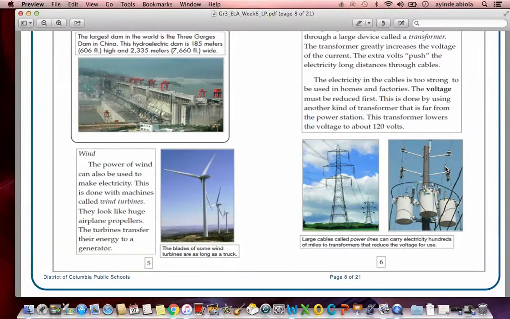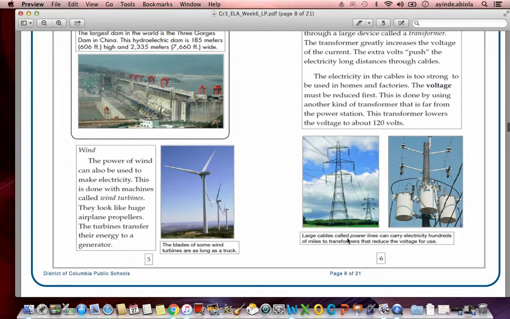And guys, the 120 volts is pretty much what we use in most of our appliances like lights or TVs, etc. inside of our houses. Large cables called power lines can carry electricity hundreds of miles to transformers that reduce the voltage for use. And these are examples of these power lines. You might have seen these around, especially if you live, I guess I want to say, in a rural area. You see more of these. You may not see them in the city, but they are around. They help the current, or the electricity, to travel from one place to another.